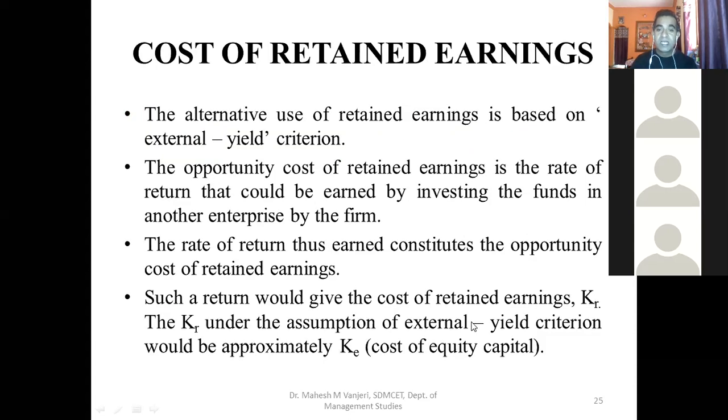It means, pay attention everybody, cost of retained earnings will be equal to cost of equity capital. So I repeat, cost of retained earnings will be equal to cost of equity capital.